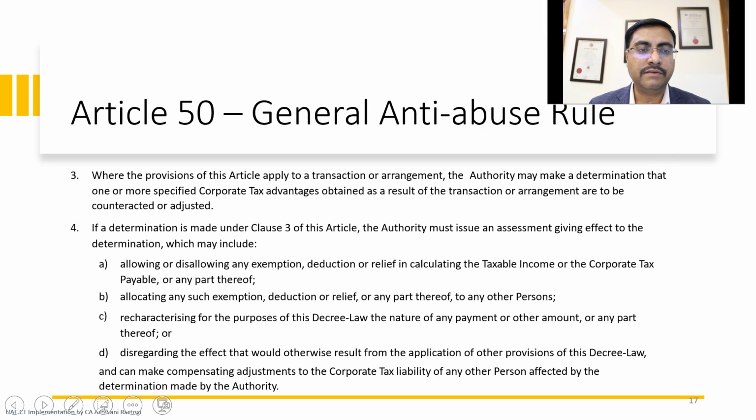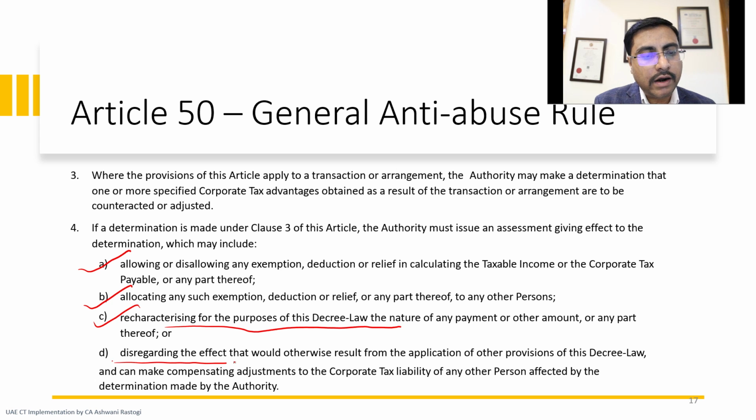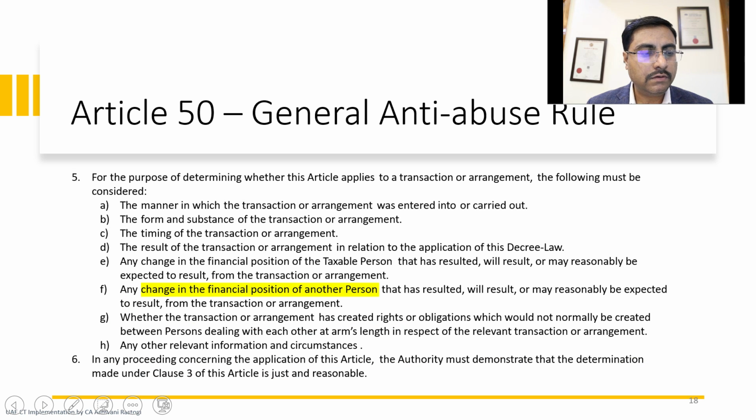We can deny the benefit of GAR, the benefit available in the treaty, or excess deduction allowable. If the determination is made under Article 3, the authority must issue an assessment giving effect to the determination, which may include allowing or disallowing any exemption, allocating such exemption, characterizing it for the purpose of the decree law, disregarding the effect that would otherwise result, and making a corresponding adjustment. So in this scenario, GAR can be invoked.